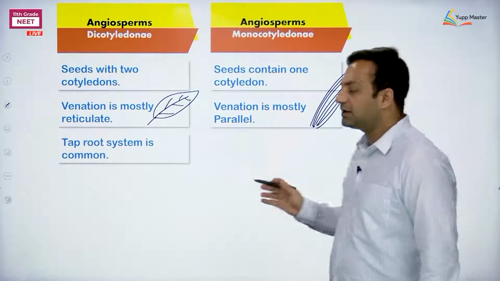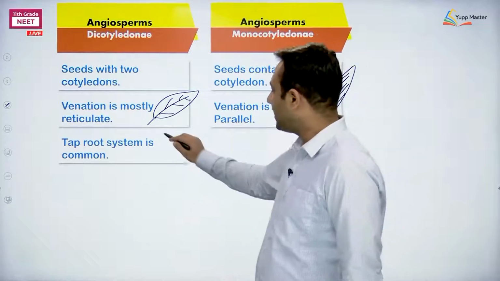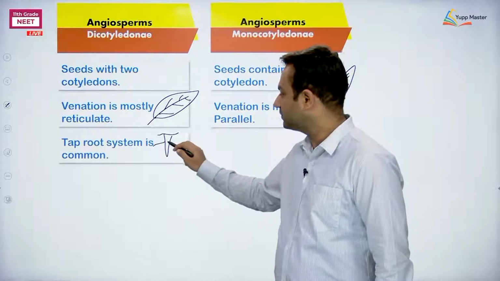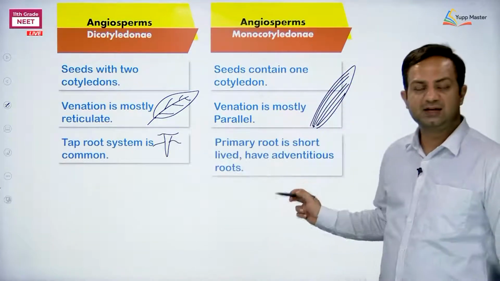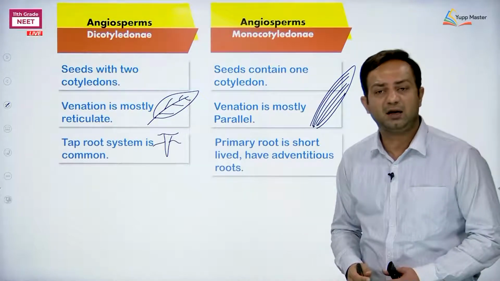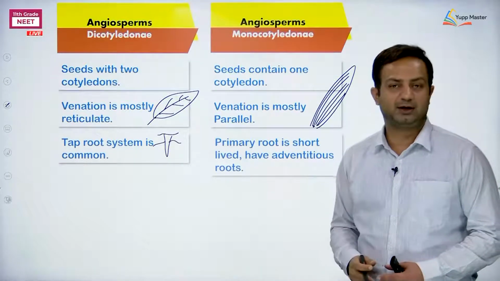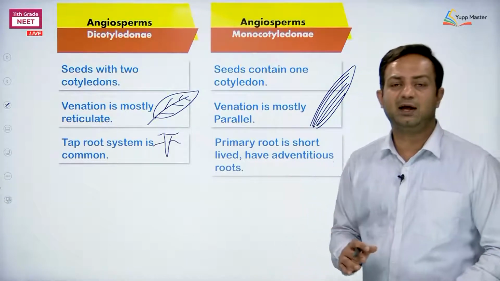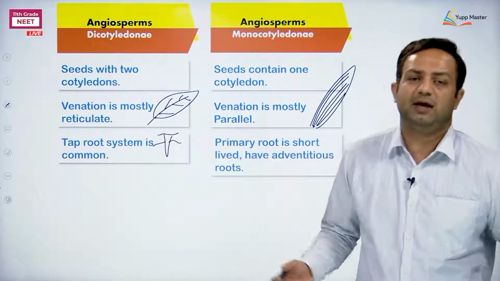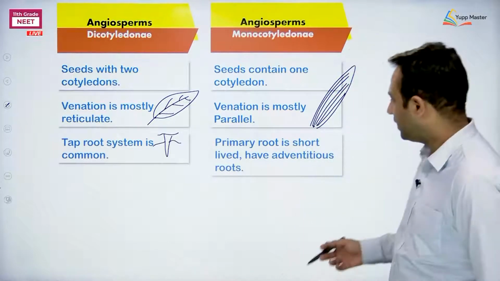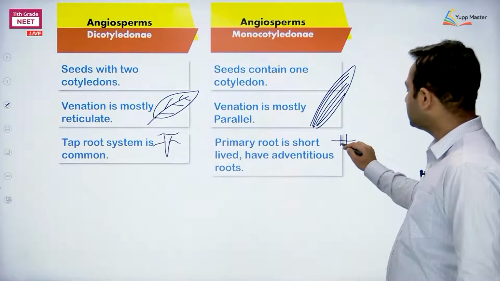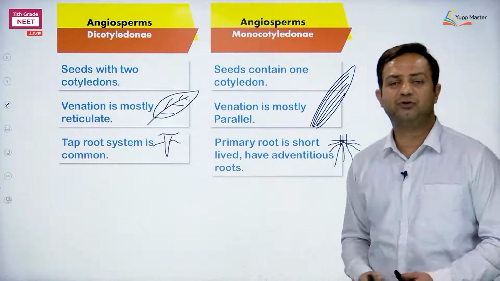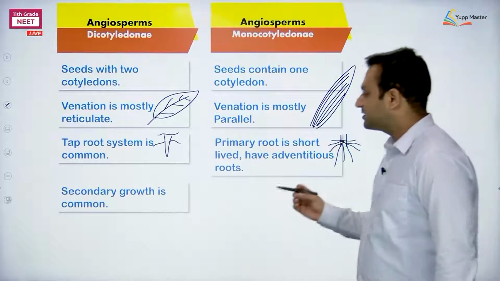Next, the taproot system is common in dicots. The primary root that arises from the radicle bears the lateral roots. But in monocots, the primary roots are short-lived, just like Pteridophyta, and therefore the roots get replaced, and adventitious roots arise at the base of the stem or some other parts of the stem. The base of the stem bears these types of roots, where the primary and secondary roots are obviously not distinct. Secondary growth is common in dicots.